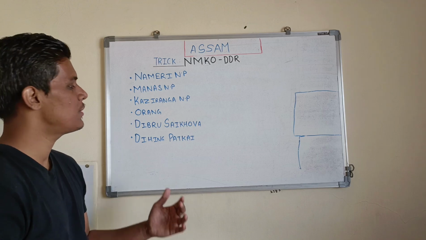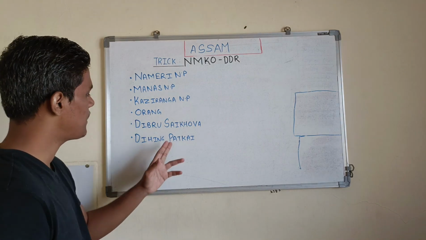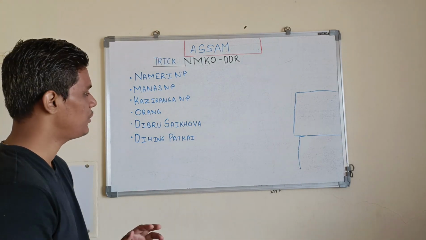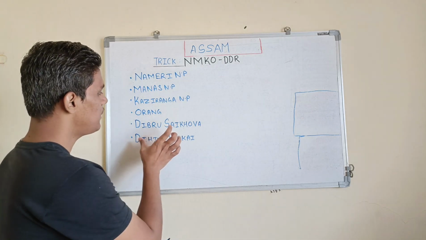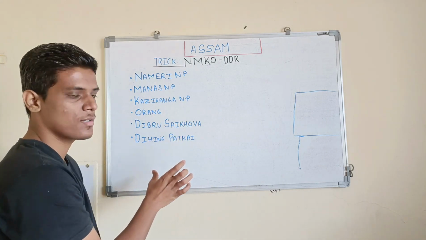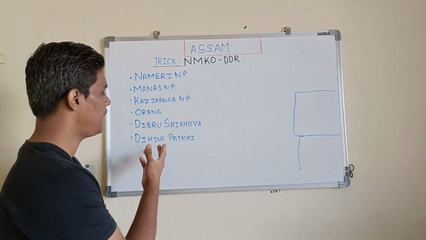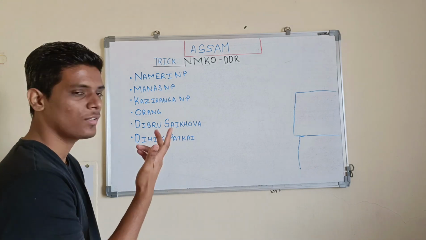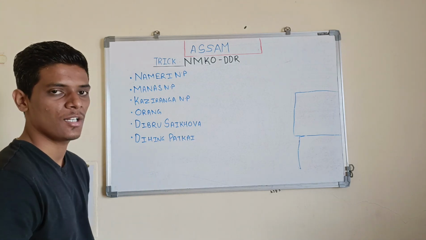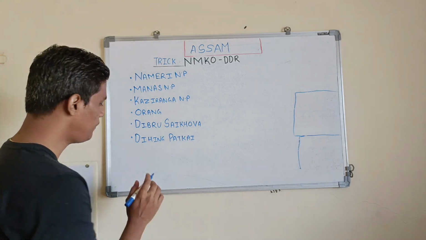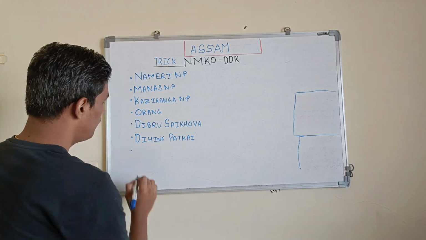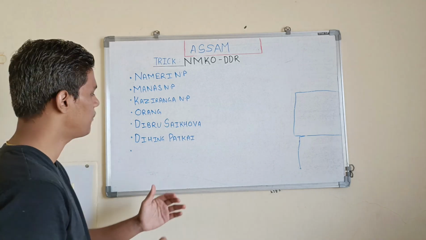While memorizing these, you get a sort of tongue twister between these two national parks. So you just have to remember this code, and if possible, just memorize these two names by heart, because for me it was very difficult and sometimes I was not able to recall them.